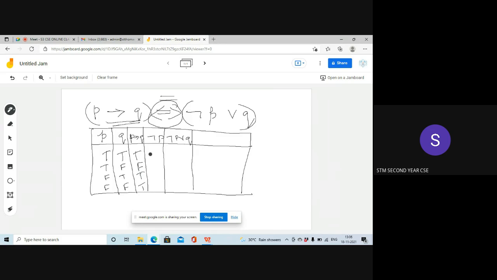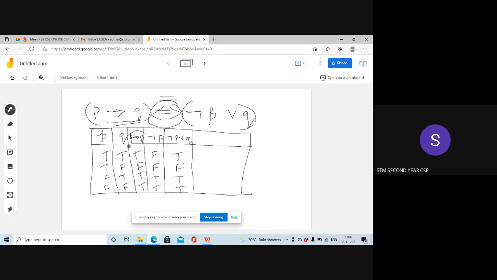Now, what is not P? False, false, true, true. Now, what is not P or Q? This is Q, this is not P. Take the OR of these two. Okay, true, false, true, true. Okay, is it clear?